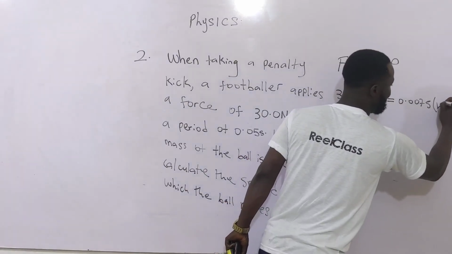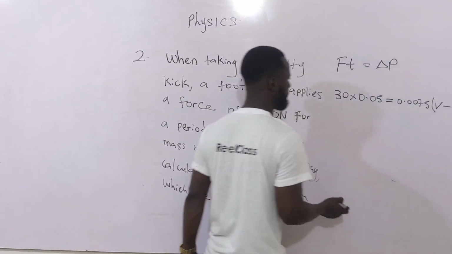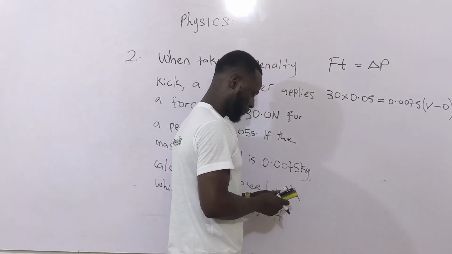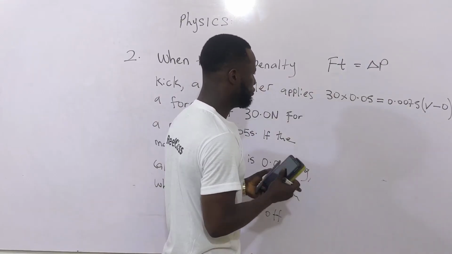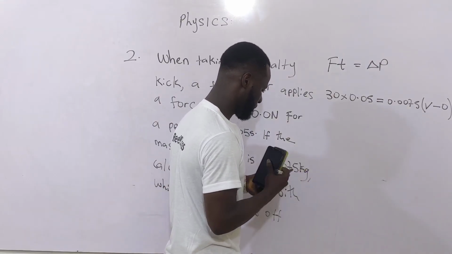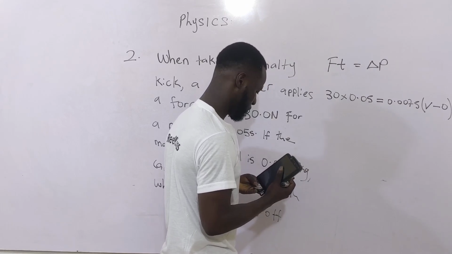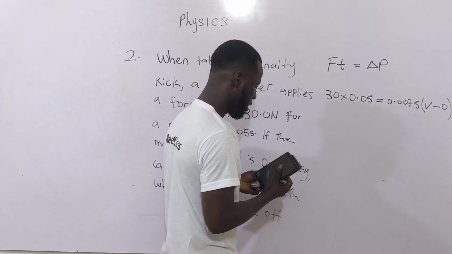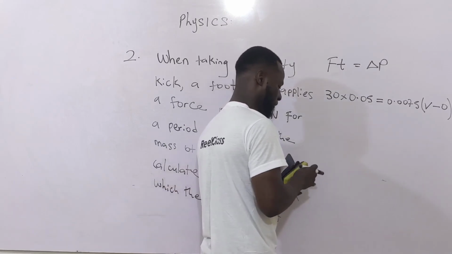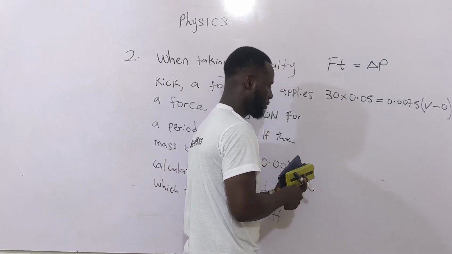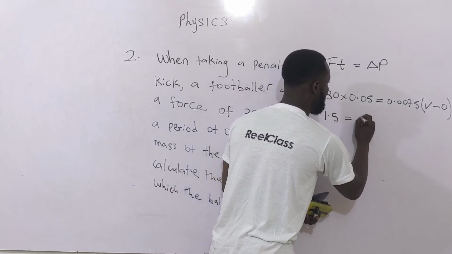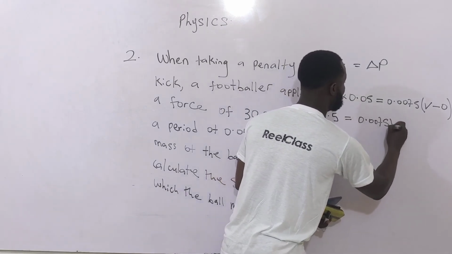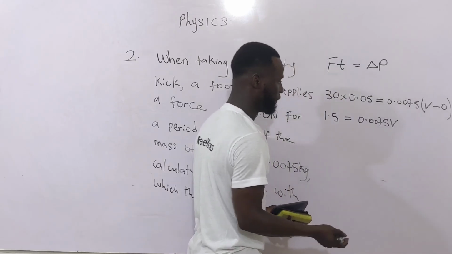So I'm now having V minus 0. From here, if I were to do 0.05 times 30, I'm going to get 1.5. So here, I'm going to have 1.5 equal to 0.0075 V, because V minus 0 will give me V.